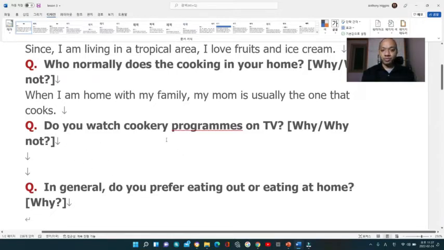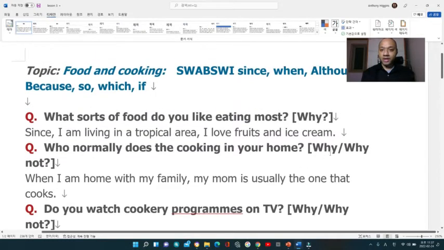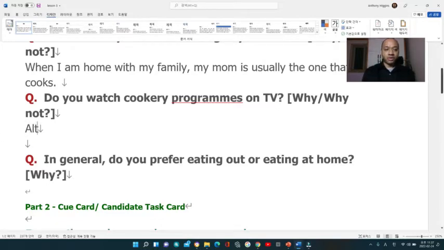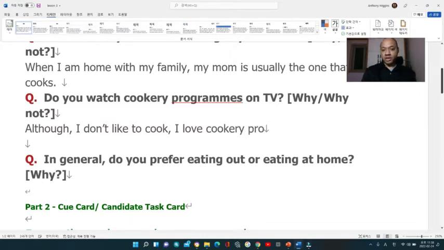So let's answer this question. Do you watch cookery programs on TV? Here I'm going to use although. What I'm going to write is: although I don't like to cook, I love cookery programs. Cookery programs are something comprehensive, so there are many programs.